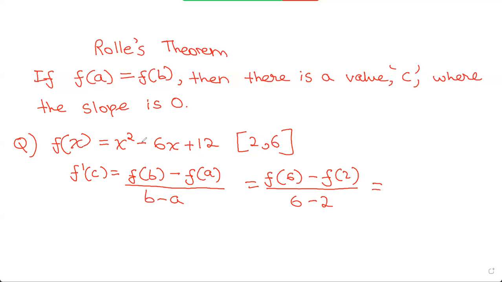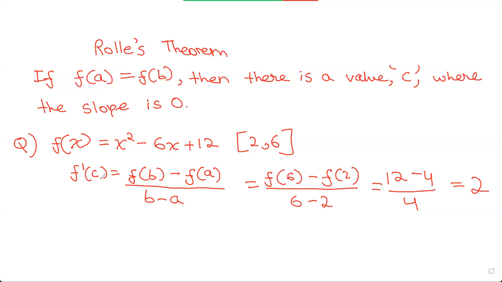If we substitute 6 into this function, you get 36 minus 36 plus 12, which is 12. If you substitute 2, you get 4 minus 12, which is minus 8, plus 12, which is 4. So 12 minus 4 is 8, divided by 4. 8 divided by 4 is 2. So now we know that f prime of c is equal to 2.